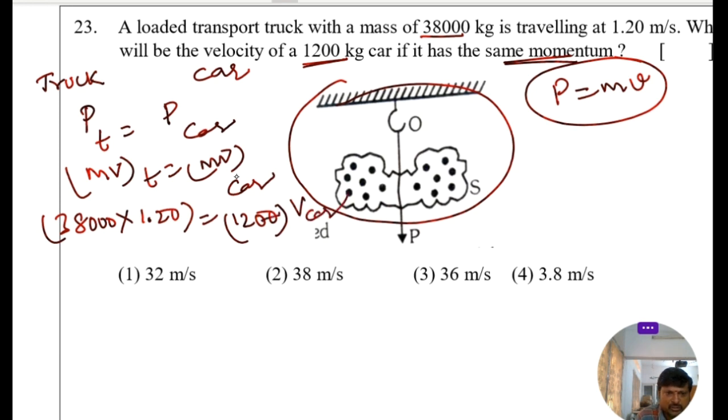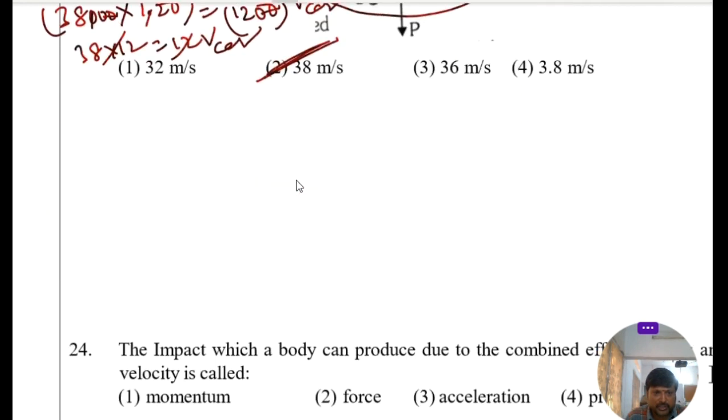Here two zeros get cancelled. So the point after here, 10 gets cancelled. This is 38 into 12 is equal to 12 into velocity of car. 12 gets cancelled. Velocity of car equal to 38 meter per second. So option 2 is the right answer. Next go to 24th question.